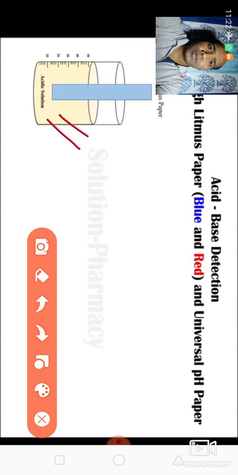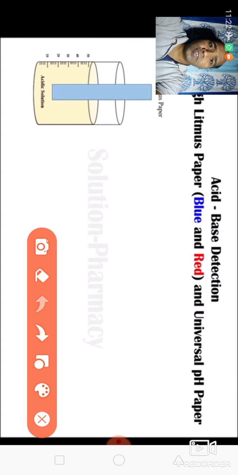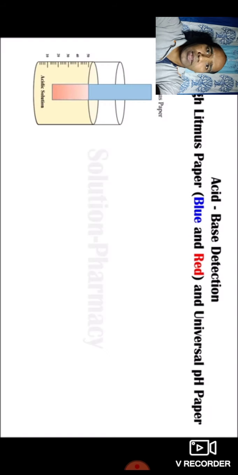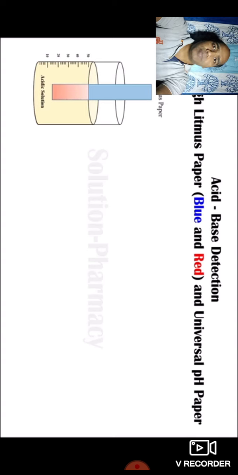Now this blue litmus paper will change into red. Look here, when I have dipped this blue litmus paper into the acidic solution, it is turning red.